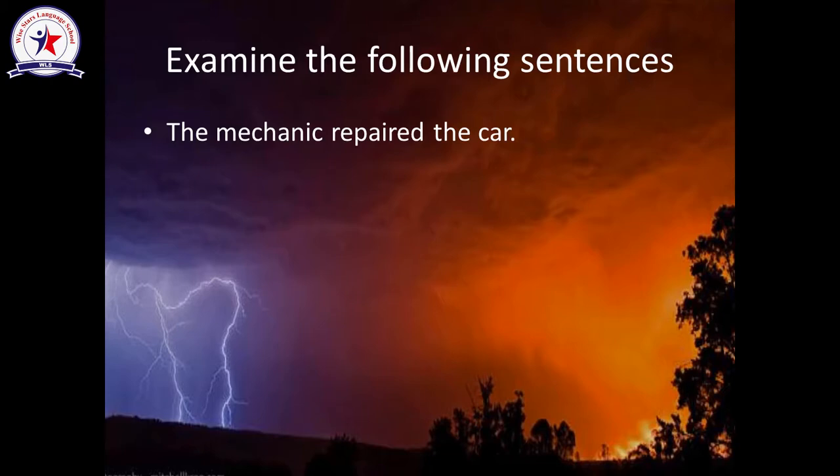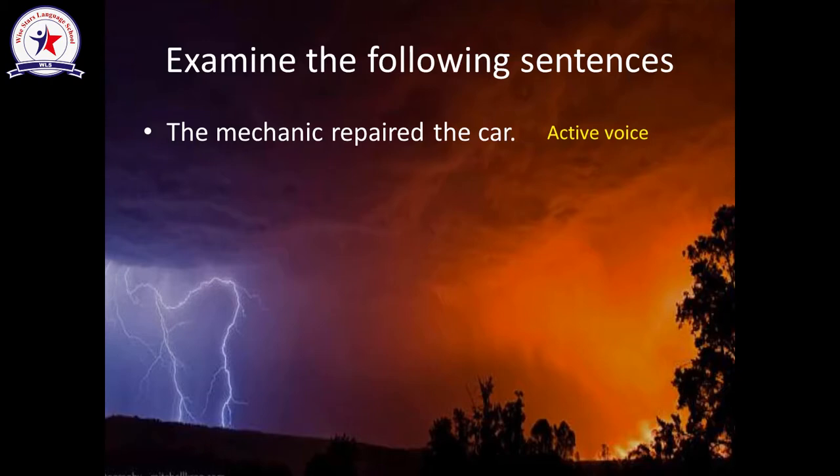Repaired, this is the action, so we can call it the verb. The car, this is the object. So we can call this sentence active voice. How can I say that this sentence is an active sentence? When I have the subject, the verb, and the object.